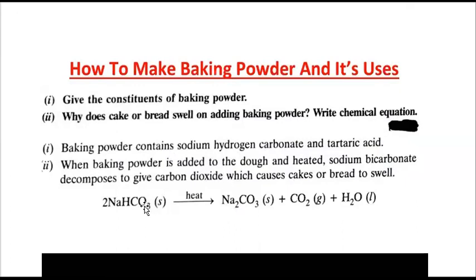And the next, why it is spongy when you are adding the baking powder into the dough which you are preparing for the cake and all. Because this reaction is taking place, and this carbon dioxide causes the sponginess, and this is the only reason why the cake, or whatever item you are preparing, is spongy in nature.